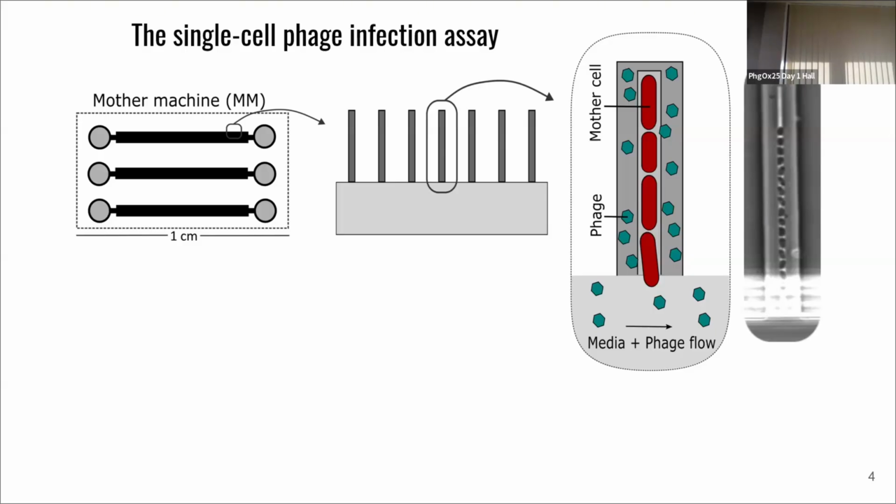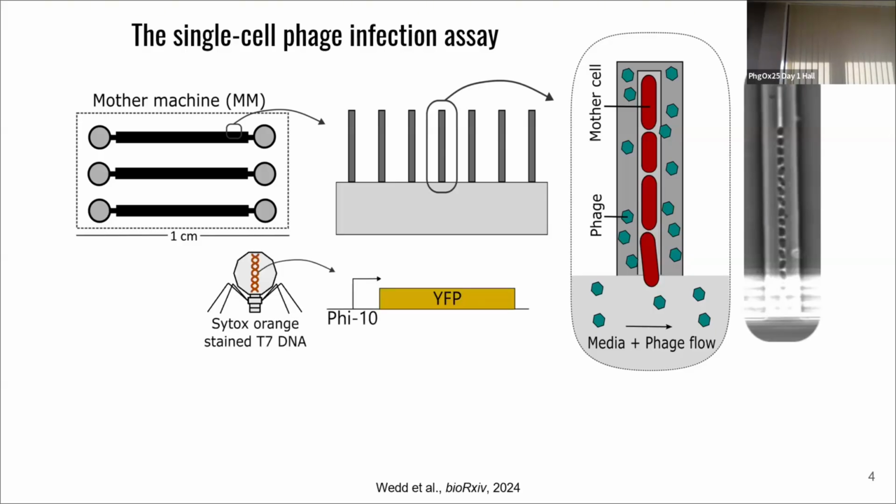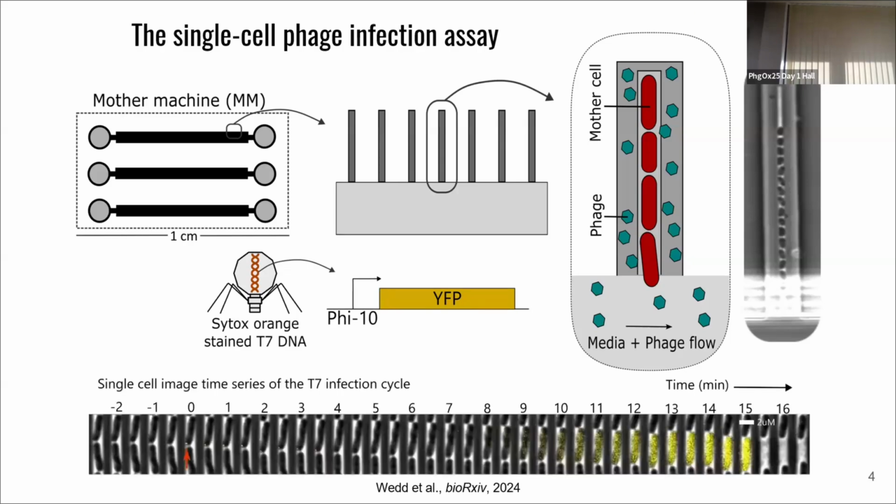And the phage infection assay that has been established includes staining the T7 DNA with a non-specific dye, namely SYTOX Orange, and the phage has been engineered to express a YFP reporter driven by the phi10 promoter. And in this time lapse, the bright spot that you see here indicates a successful phage absorption event. And if you track the fate of the cell, it lights up showing successful infection and then proceeds to lyse.